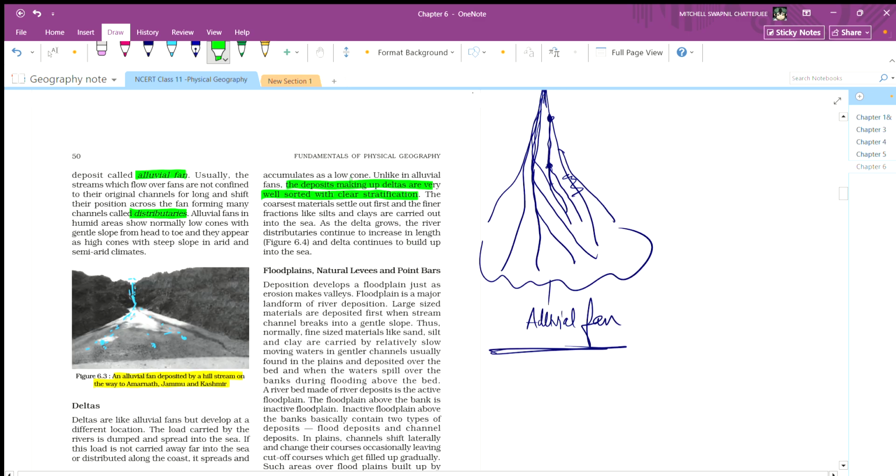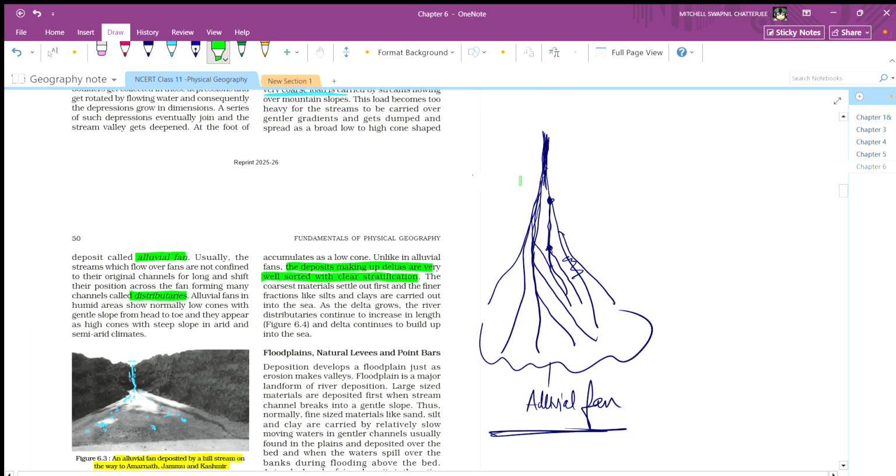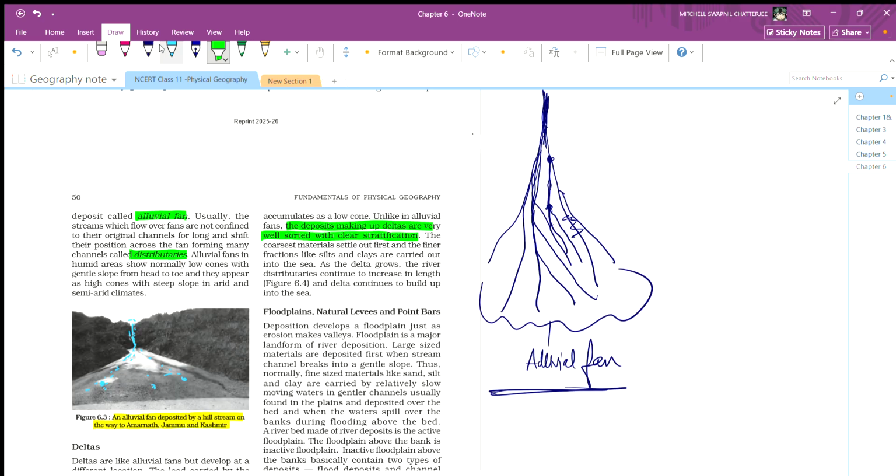So it's also the same, but earlier, fans are basically made of mountains plus river.